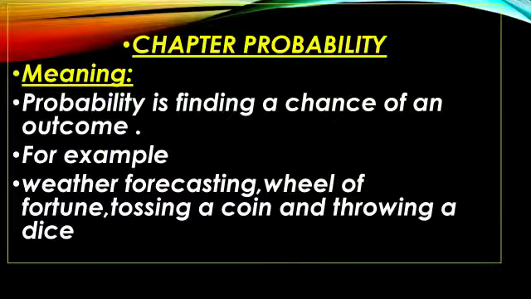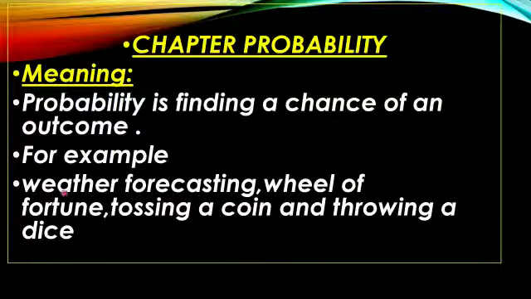Dear students, today we are going to learn about the chapter probability. Before going into the chapter, you should know what is the meaning of probability. Probability is finding a chance of an outcome. Suppose if you toss a coin and you don't know what will come, that is called outcome, and tossing a coin is a sample space. So if you do an experiment and if you don't know the outcome, that is called probability.